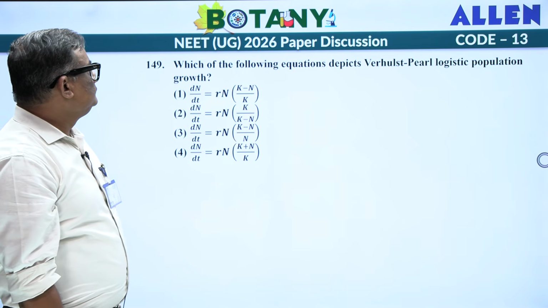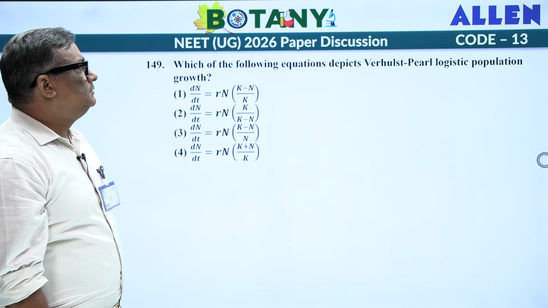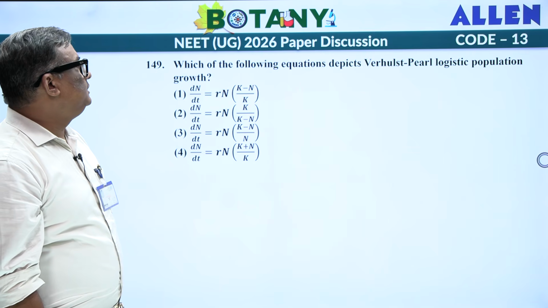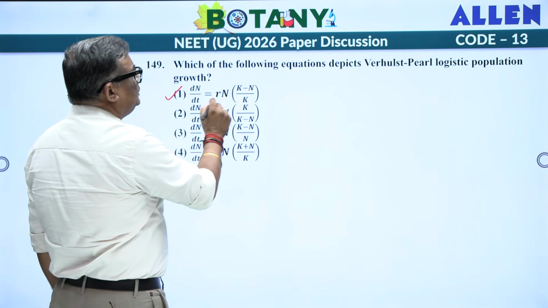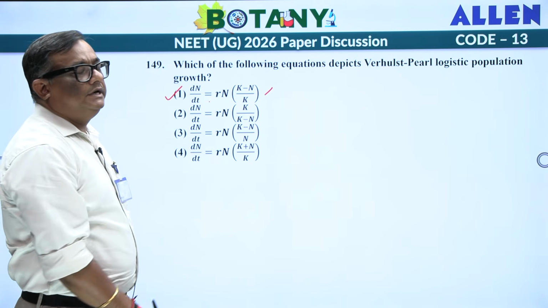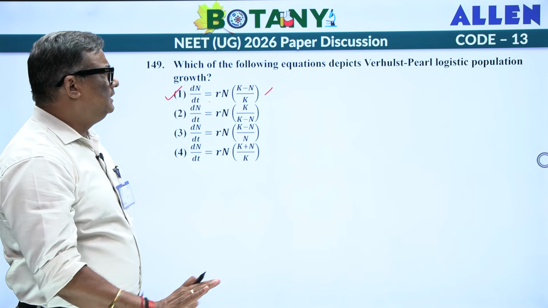Okay. Which of the following equations depicts Verhulst-Pearl logistic population growth? Direct question, dN by dt is equal to rN, (K minus N) upon K. That is a direct answer.